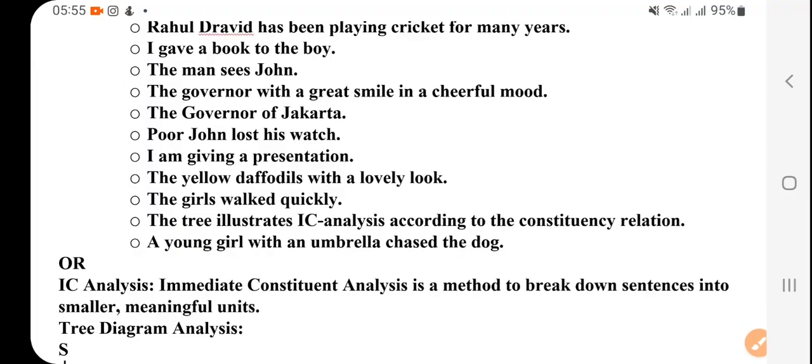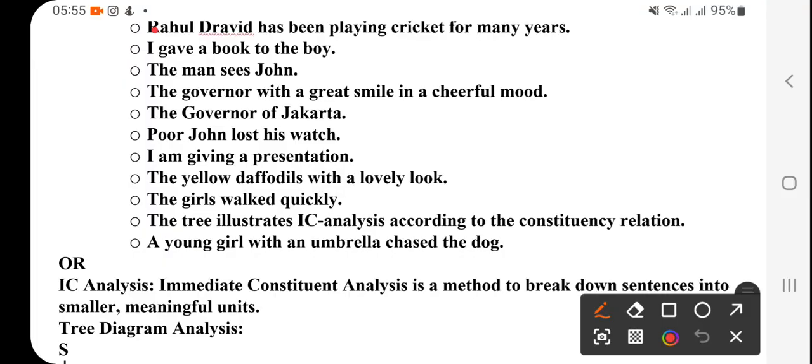I gave a book to the boy. So I is a noun phrase. Gave a book is a predicate phrase, or a verbal phrase. Then gave will be dropped, that's past tense. And then a book to the boy, a book is a noun phrase again.